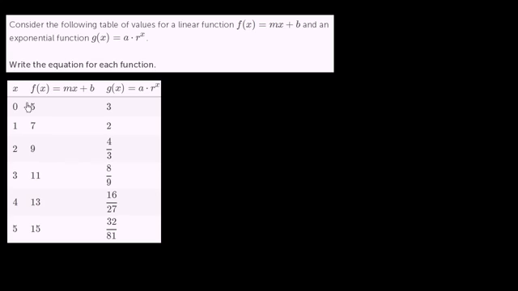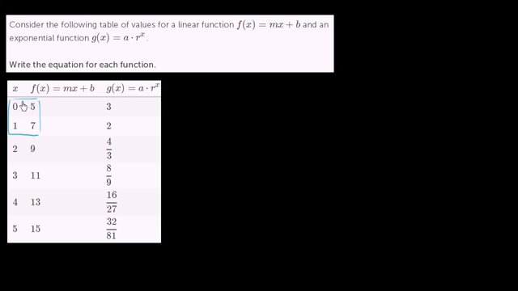So let's first think about the linear function. And to figure out the equation of a line or a linear function, you really just need 2 points. And I always like to use the situation when x equals 0 because that makes it very clear what the y-intercept is going to be.